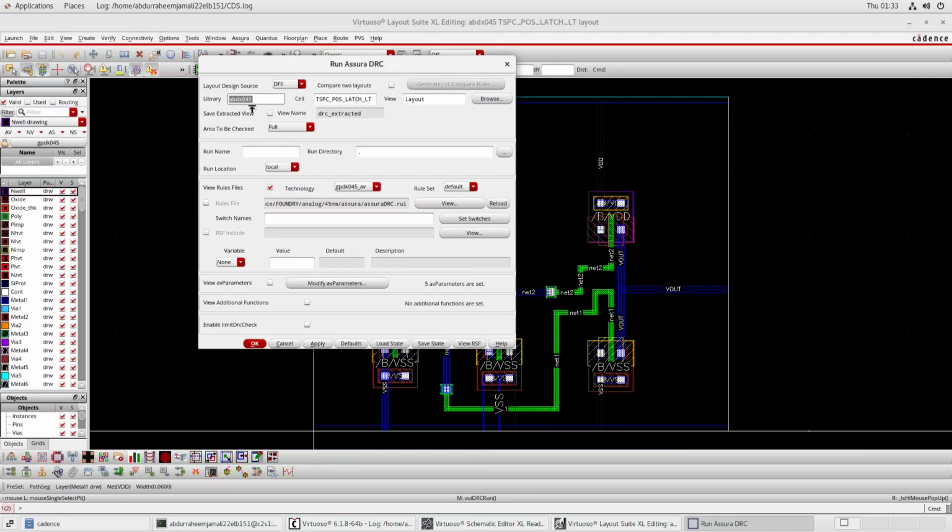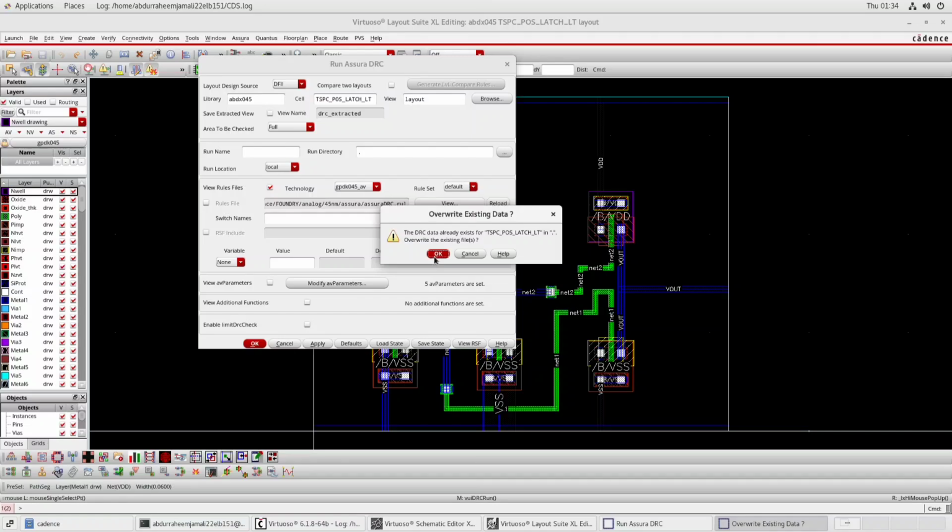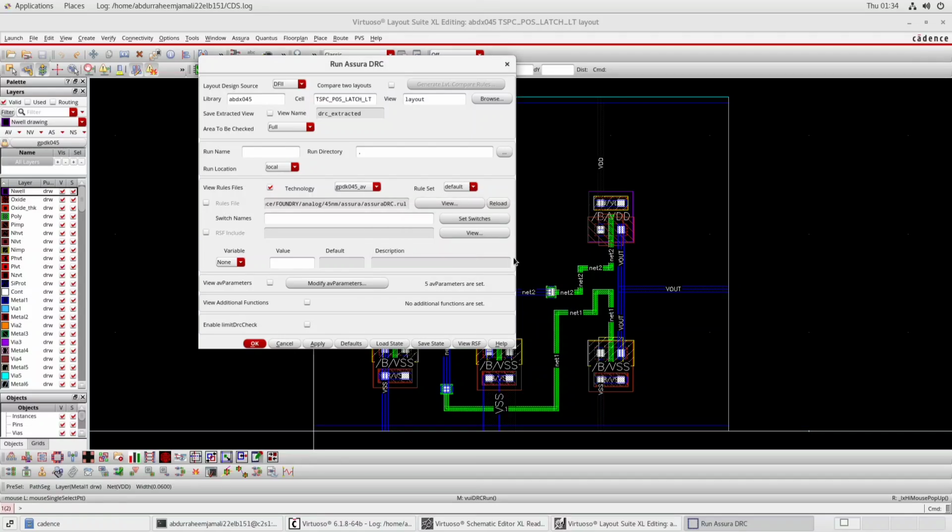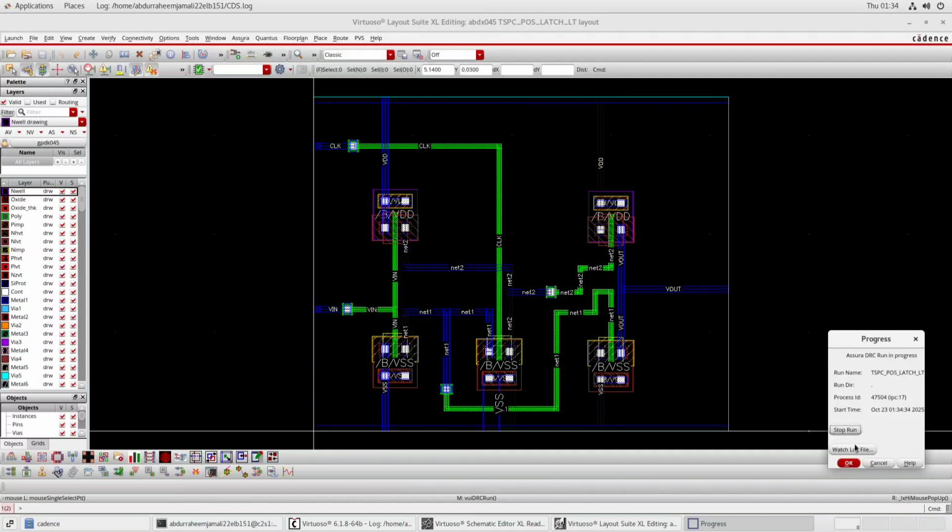And here select the library, the name of our library was ABDX045. Cell name to be TSPC Pos Latch LT, and view as layout. After that, click on the technology file to be GPDK045. Finally, click on OK. Then click on overwrite. OK. Click on OK again.